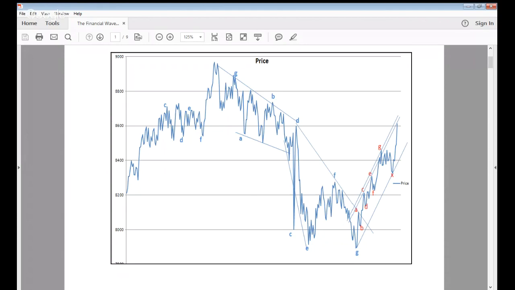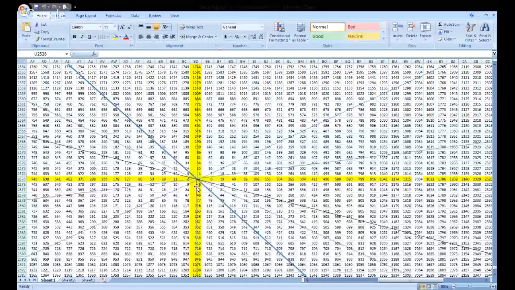But let me share my Excel chart of the Square of 9, where I have shown, very briefly, how this entire Excel has been plotted. As per the Square of 9, we consider 1 at the center, 2 on the left side, then 3, 4, 5, 6, 7, 8, 9. Then we move one step outward again: 10, 11, 12, 13, 14, 15, 16, 17, and we keep doing this, taking one step outward and plotting the chart.